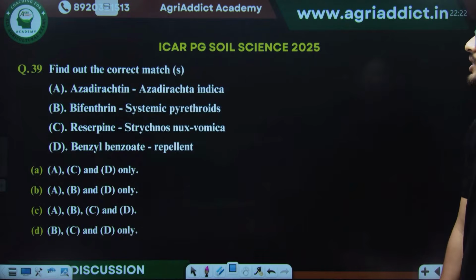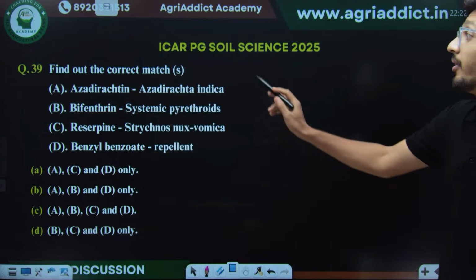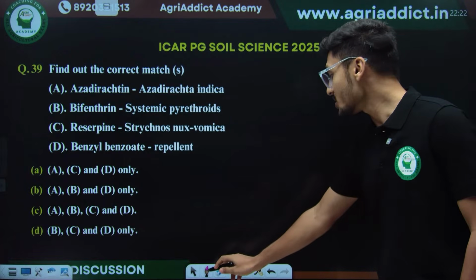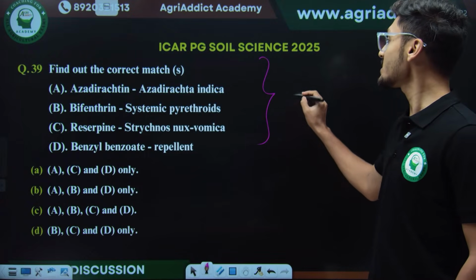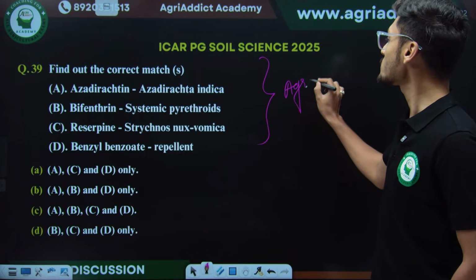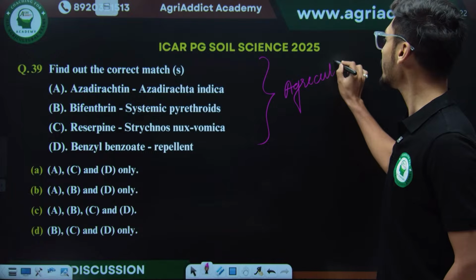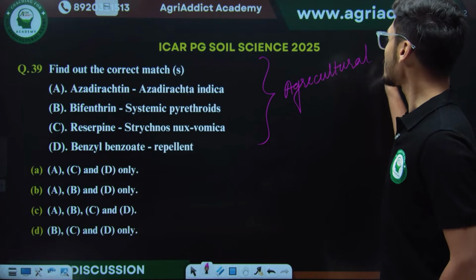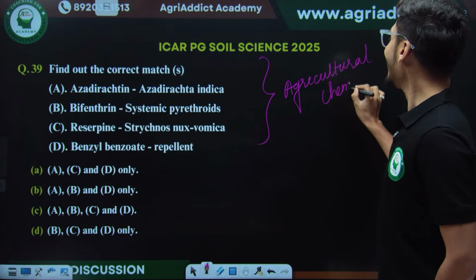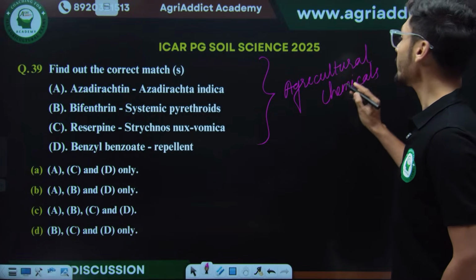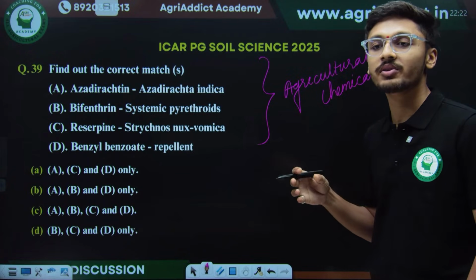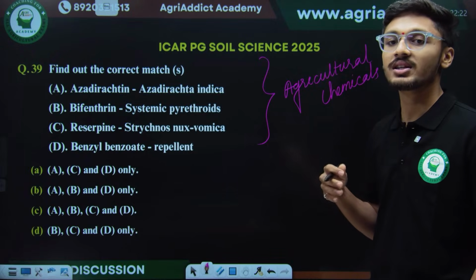Then we have next question. We have to find the correct match. This question is from agricultural chemicals. See, this year agricultural chemicals has also had an important weightage in ICAR PG Physical Sciences 2025, and we can expect more questions in 2026 as the competition is highly rising.